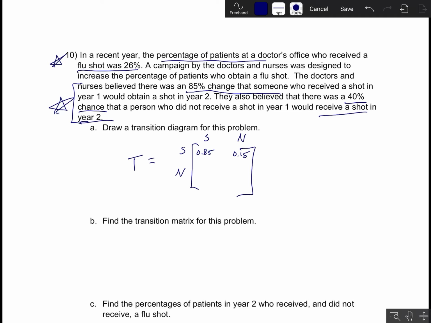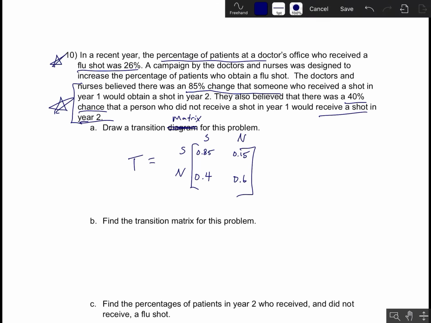Similarly, what we know is that there's a 40% chance that someone who didn't receive the shot in year 1 would get it in year 2. So that means that this would be a 40% chance of transitioning from no shot to having a shot. And therefore, there would be a 60% chance of going from not to not. Oh, whoops, I did the transition matrix, sorry. Let me just flip these then.